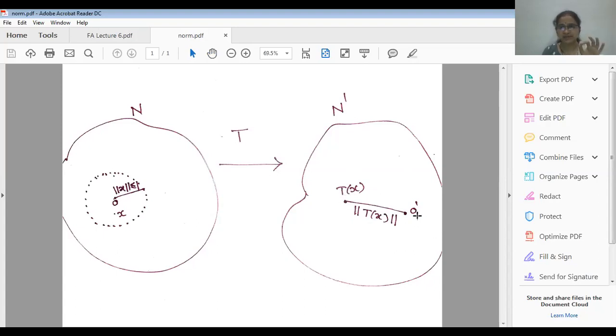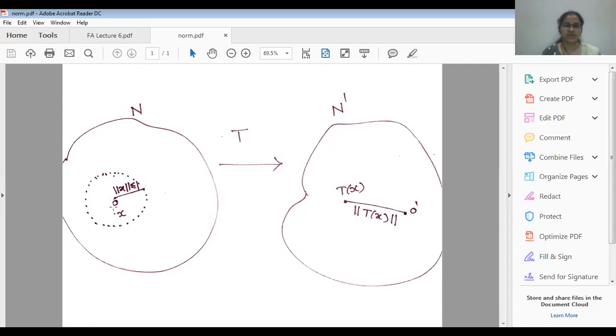To understand the definition in a simple manner, here I have shown the shortest distance between the two vectors, origin and T of x. Therefore, let this be norm T of x. Now we have to find this for all the vectors x which are members of this unit sphere, and then find the corresponding values of norm T of x.